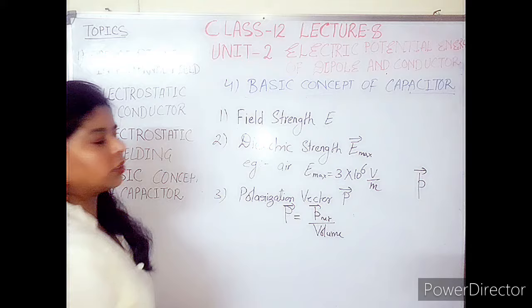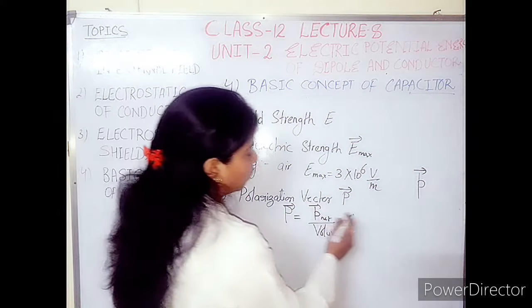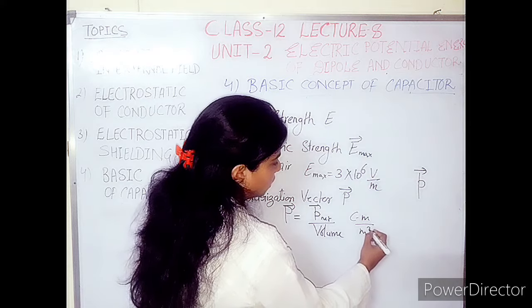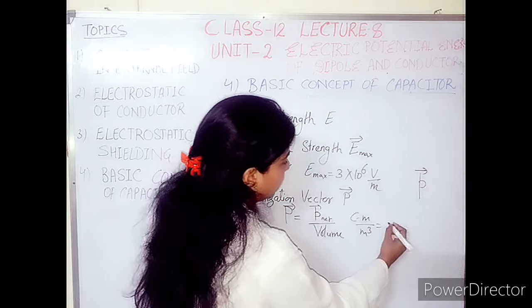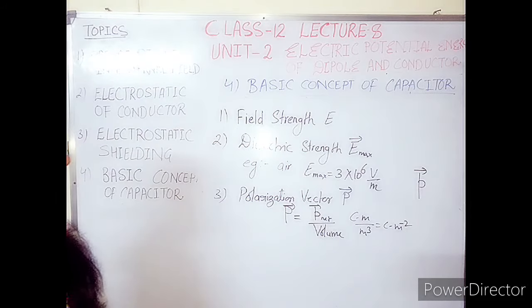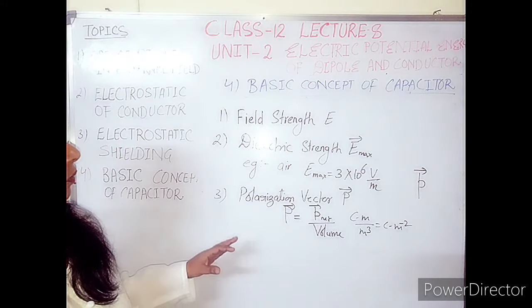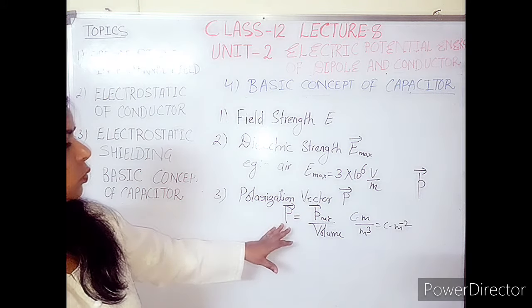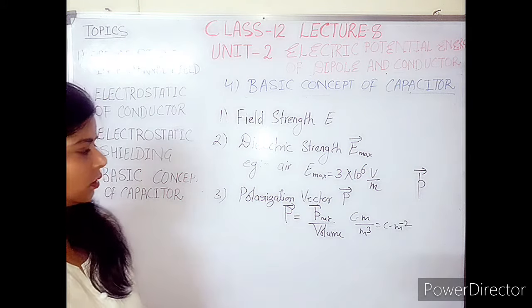So you can find out the unit too. For dipole moment, the unit is Coulomb meter, and for volume, meter cube. So you will get this unit as Coulomb per meter squared. This is the unit of polarization vector, and it is the combined form. That means in place of dipole moment, you must use the term polarization vector. Why?